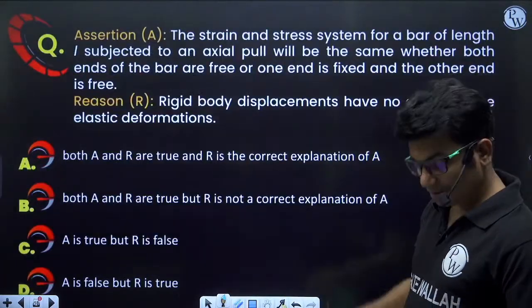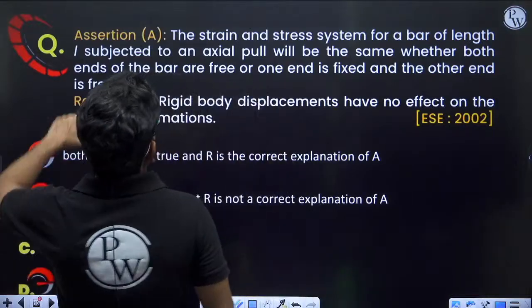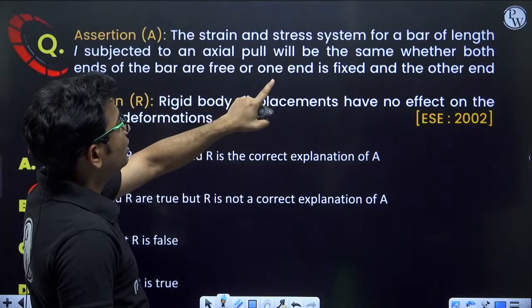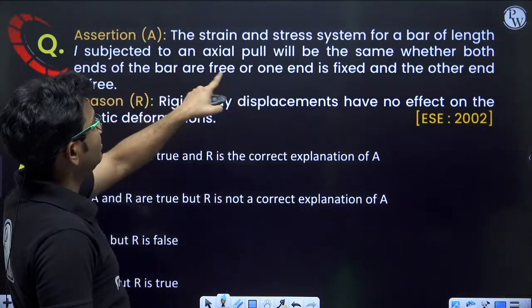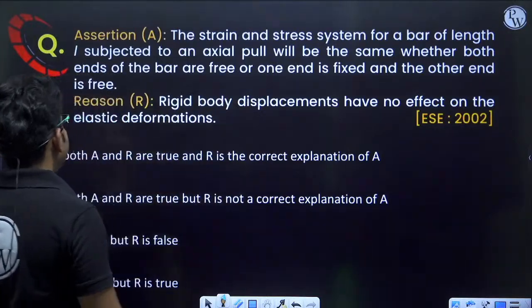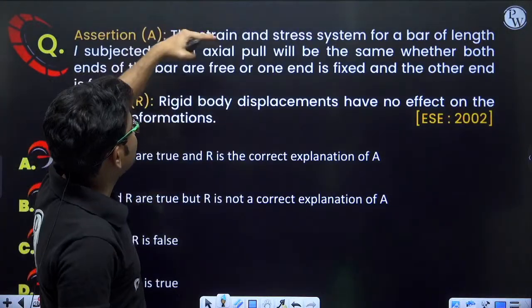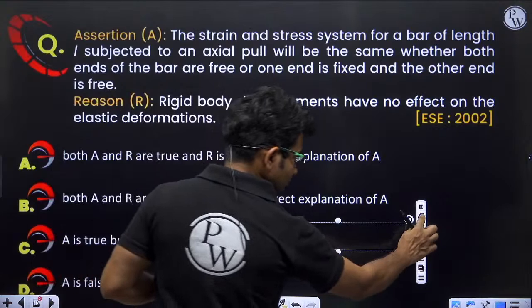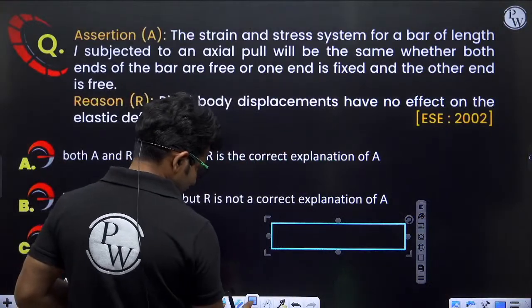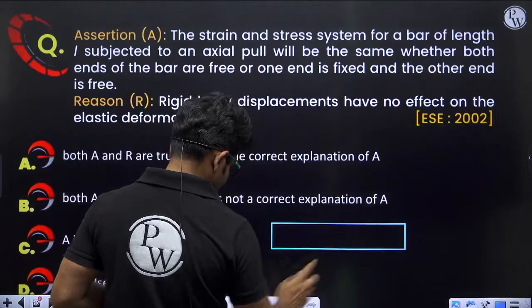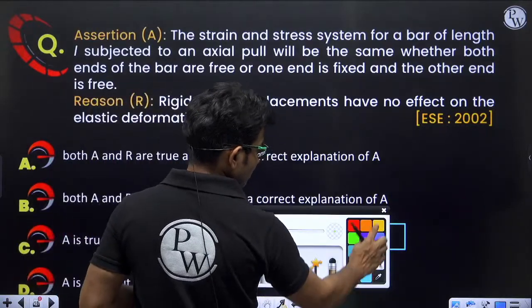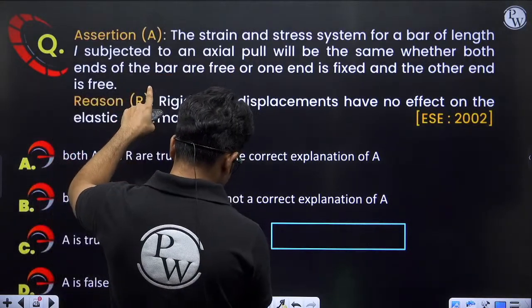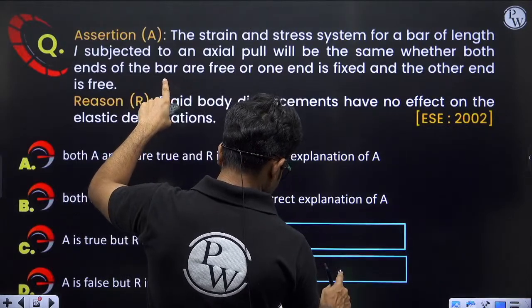Next, assertion. The strain and stress system for a bar of length L subjected to an axial pull will be same whether both ends of the bar are free or one end is fixed and the other is free. So this is the bar of length L. The stress strain system for this bar will be same whether both ends of the bar are free or one end is fixed and the other is free. So there are two scenarios.